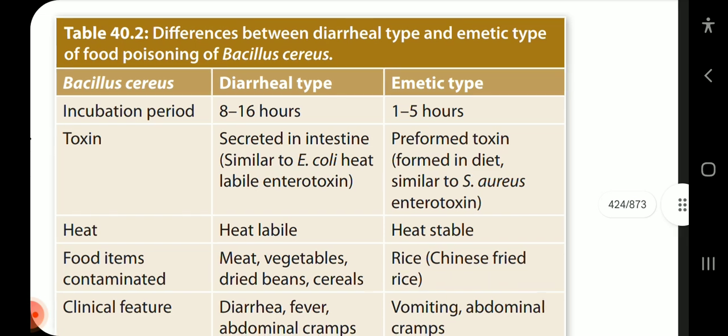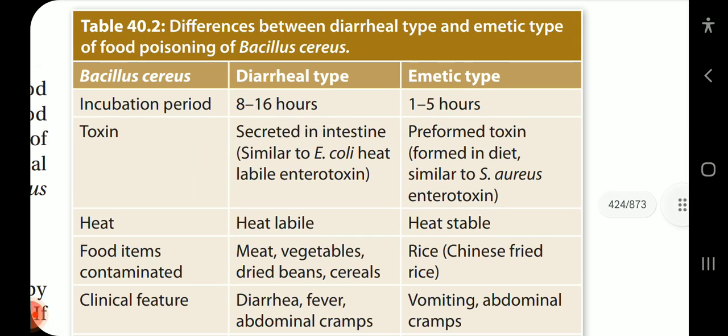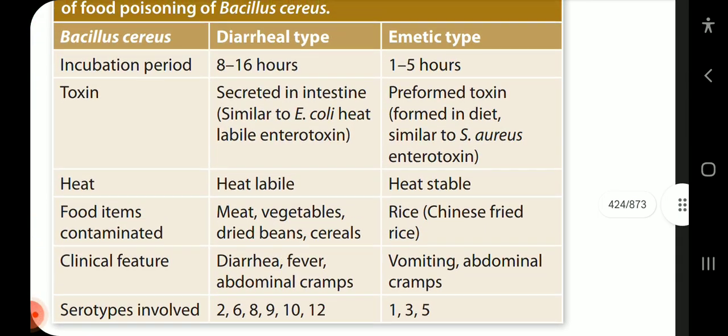In this table, we can see the difference between the diarrheal type and the emetic type. Bacillus cereus, incubation period of diarrheal type is 8 to 16 hours while emetic type is 1 to 5 hours. Toxin of diarrheal type is secreted in intestine similar to E. coli heat labile enterotoxin, and emetic type is preformed toxin formed in diet similar to Staph aureus enterotoxin. Heat labile, the diarrheal type is heat labile while the emetic type is heat stable.